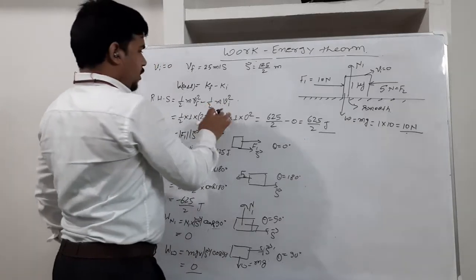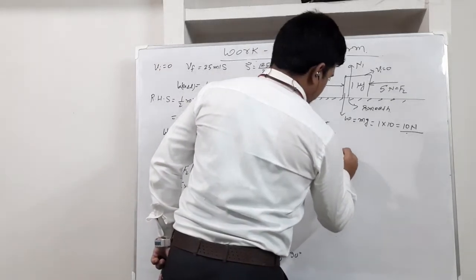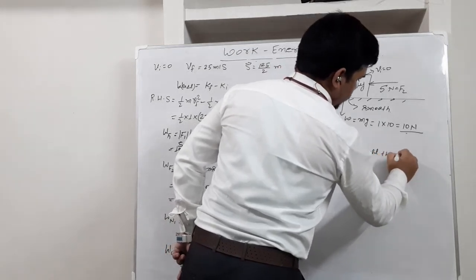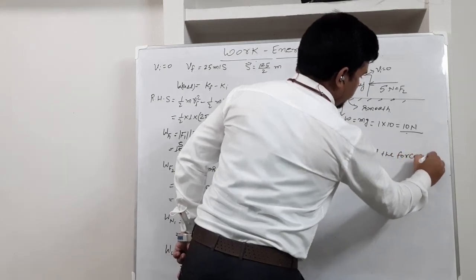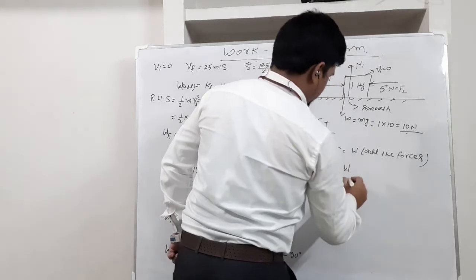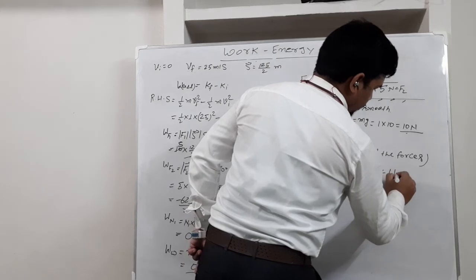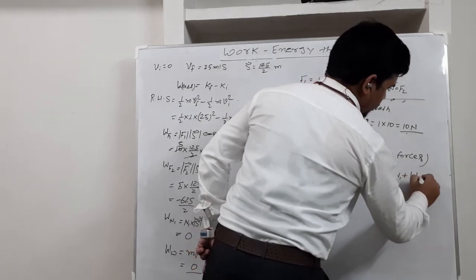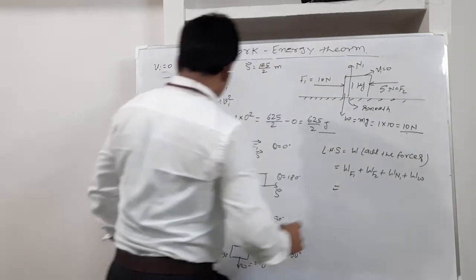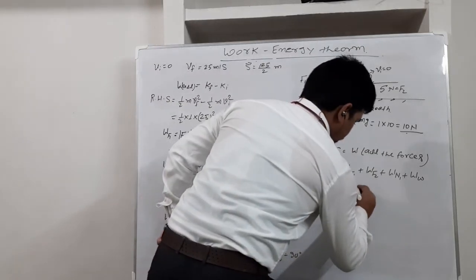So the RHS we got is 625 by 2. Now the LHS, the left hand side, that is the work done by all the forces. That means work done by F1 plus work done by F2 plus work done by normal plus work done by weight force. Work done by F1 we got is 625 joules.